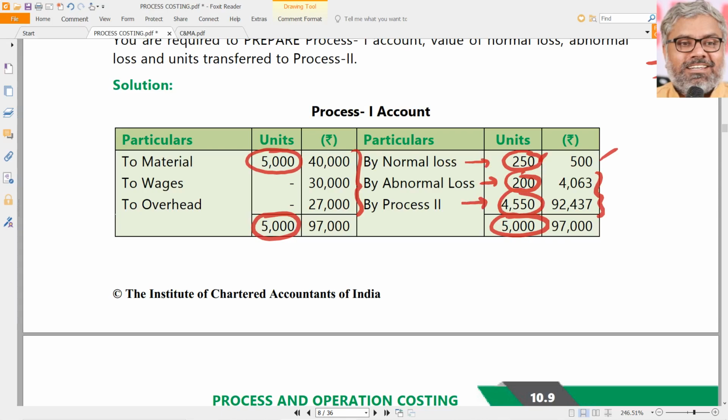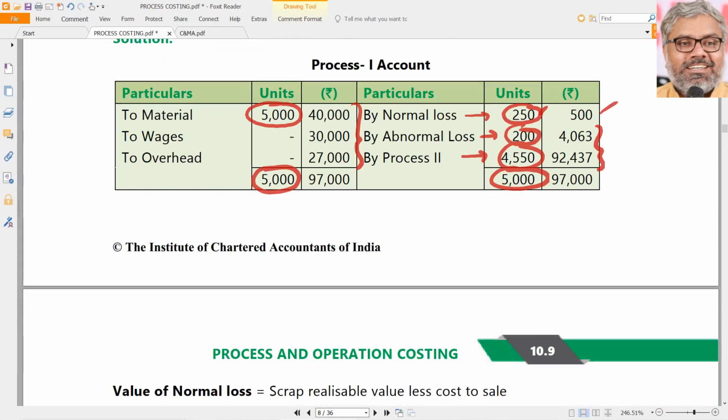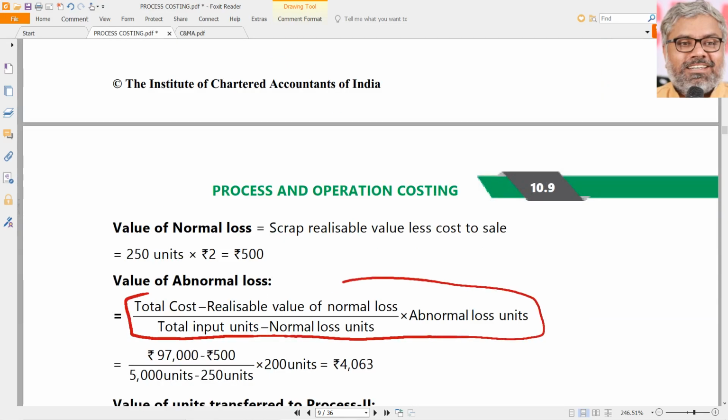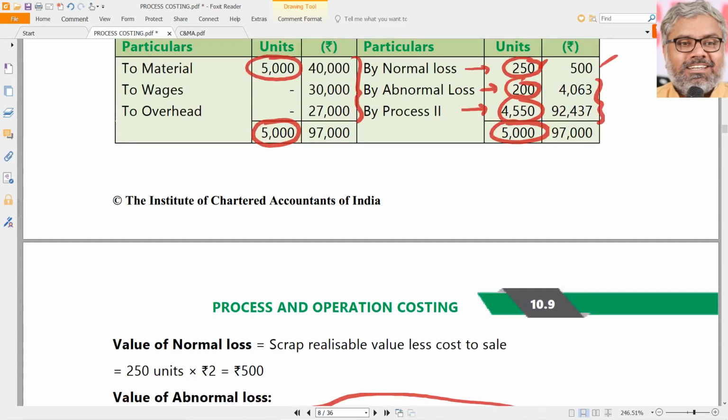Then, before calculating the abnormal loss or the process 2 account to be transferred, you need to calculate how much cost. It cannot be done afterwards. You have to calculate before calculating abnormal loss. Why? Because the cost per unit of abnormal loss and the cost per unit of good units have to be the same. So what will that be? The formula, if you want to remember, is: total cost minus the realizable value of the normal loss, divided by the total input units minus normal loss units. That gives the value per unit for abnormal loss.